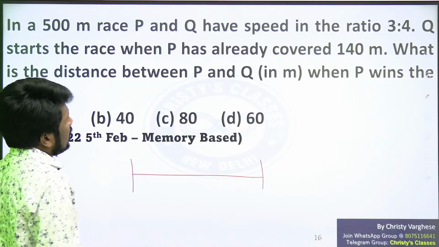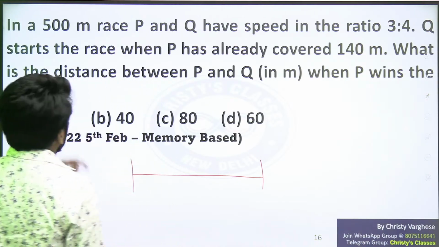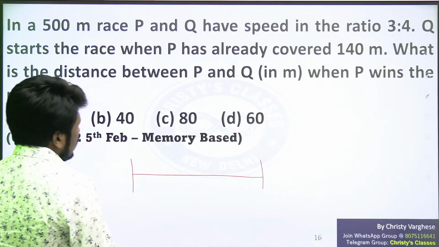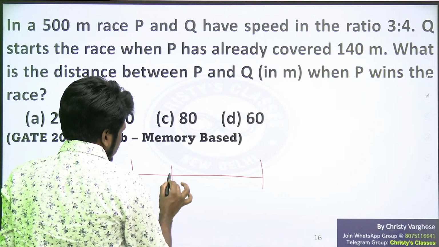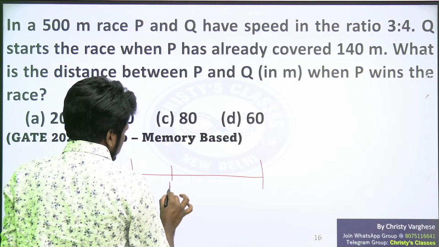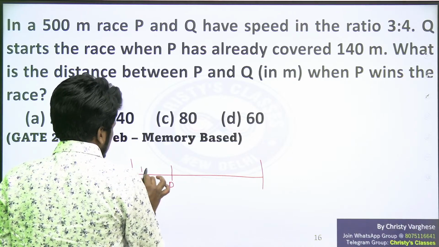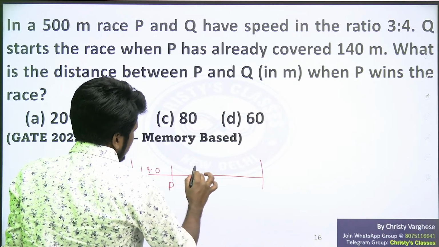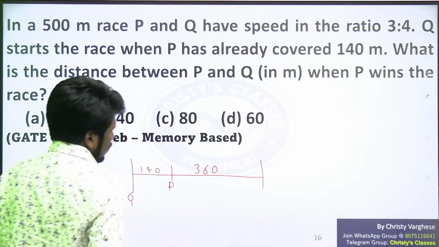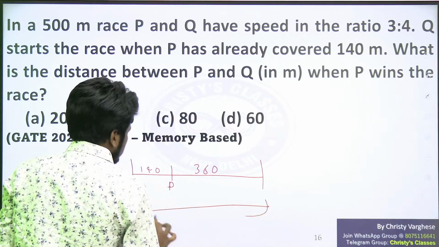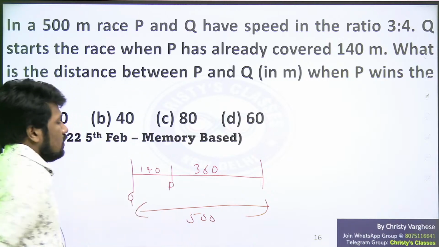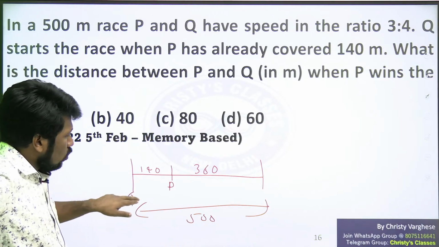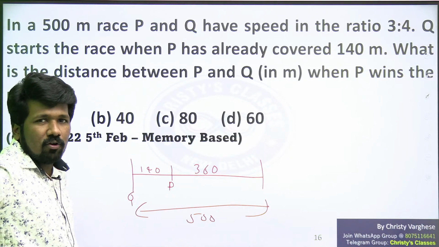So, 500-meter race, P and Q. So Q starts the race when P has already covered 140 meters. So already P is 140 meters ahead. P is here, Q is here. This distance is 140. That means P has only 360 meters to cover. Total 500 meters, so 500 minus 140, 360 meters remaining for P. And Q has 500 meters.